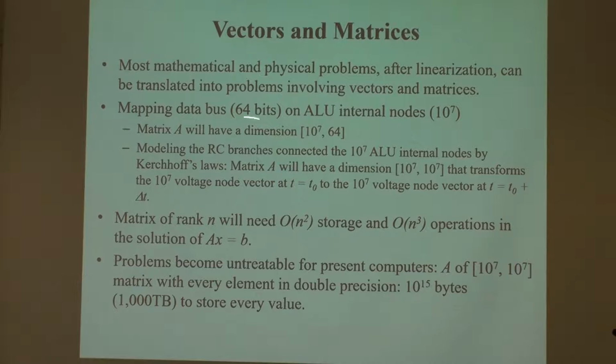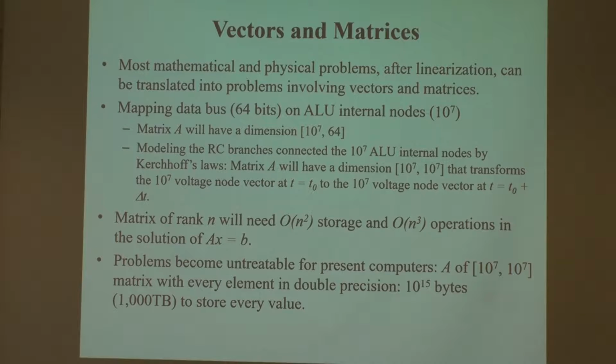So if you try to map a data bus, which is the output, to the internal node dependencies, okay, then you have to deal with a matrix of this size, okay? Or if you try to do transient simulation, okay, where you want to map your present nodes at t equal to t0, you want to predict the behavior at t equal to t0 plus delta t.